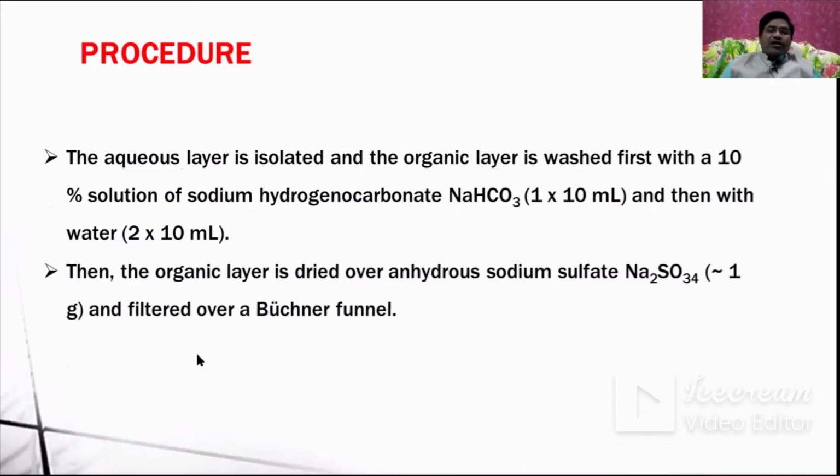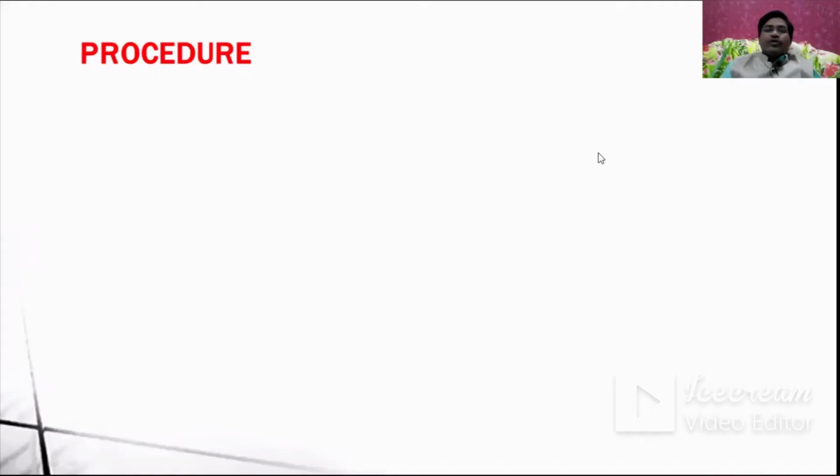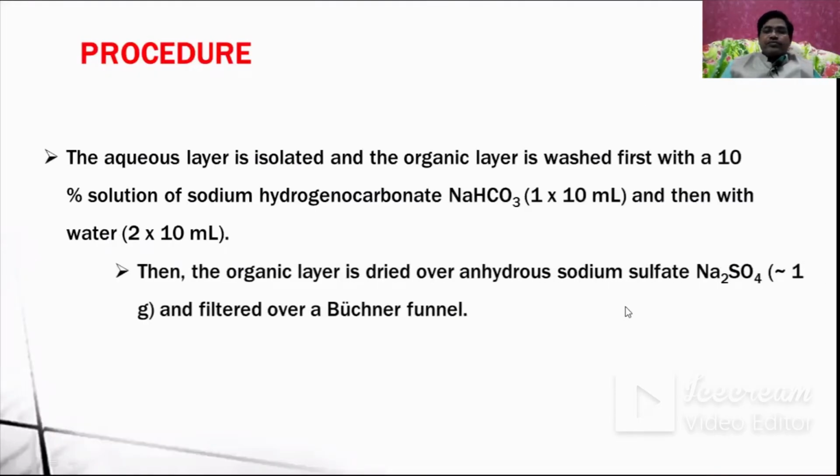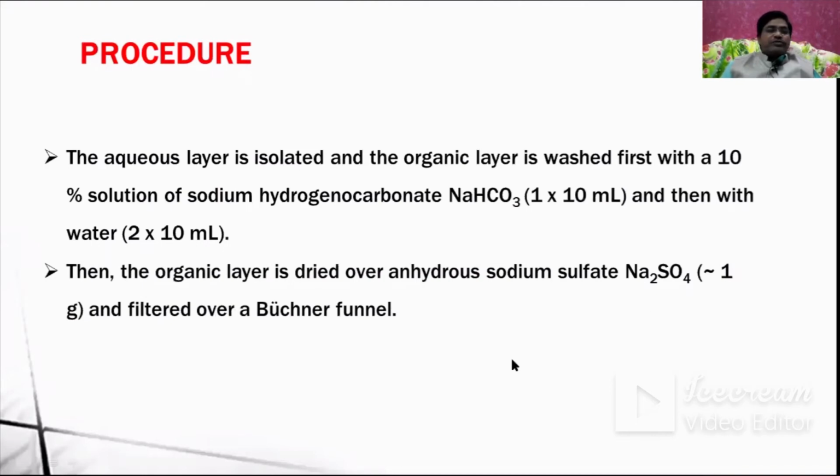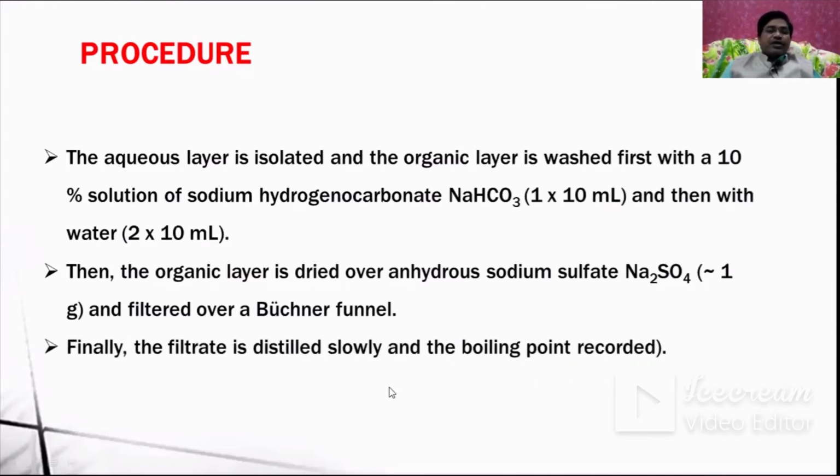Now the organic layer is dried over anhydrous sodium sulfate. It is not 34, that was there by mistake, so let us correct it. This is going to be the sodium sulfate, around 1 gram, and filter over a Buchner funnel. I showed you how the Buchner funnel works. The filter paper is kept in the Buchner funnel and it is separated.